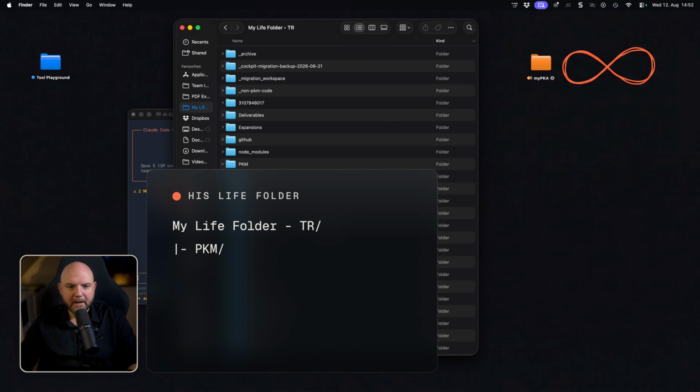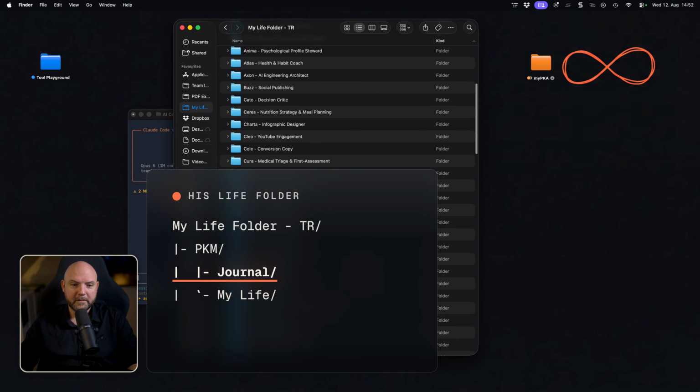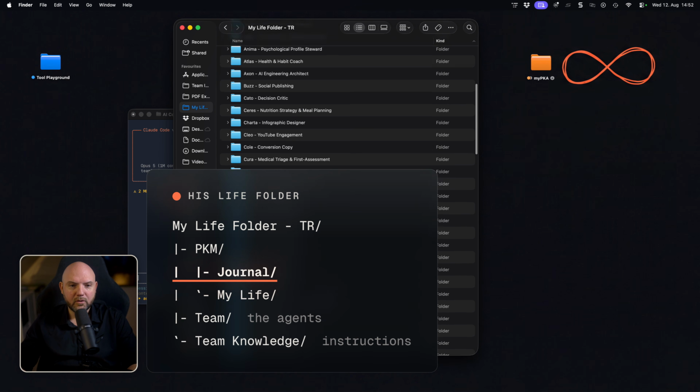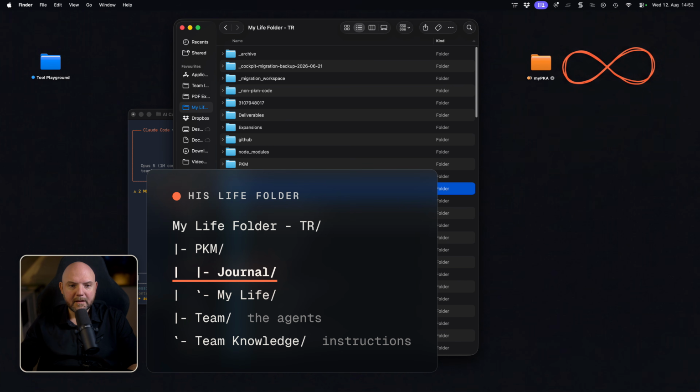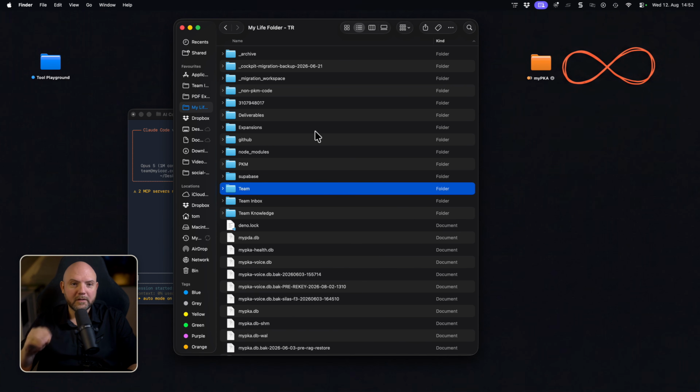We have my PKM, my journal entries, my whole life is in there, all the understanding about everything that I built in the past, the way I want to work with the team, different team members, and you see it's all just local folders with instructions for what these agents are doing. And this is something that accumulates when you start using one folder and you keep using the same folder to work with AI in it. You will end up with something like this.